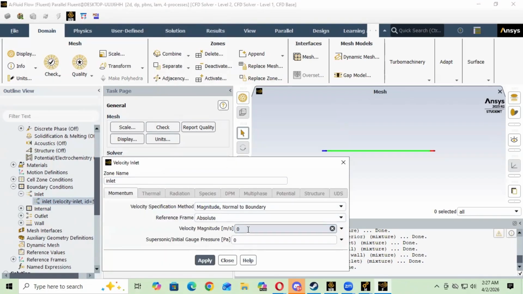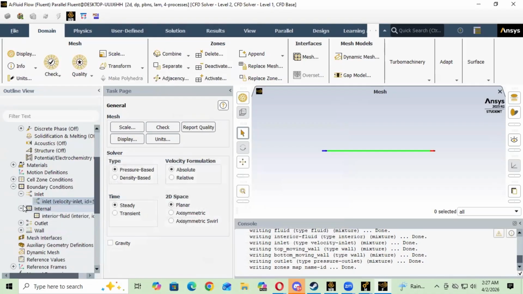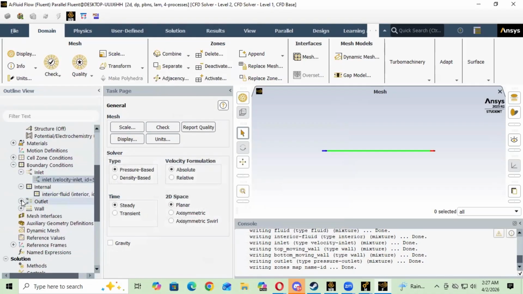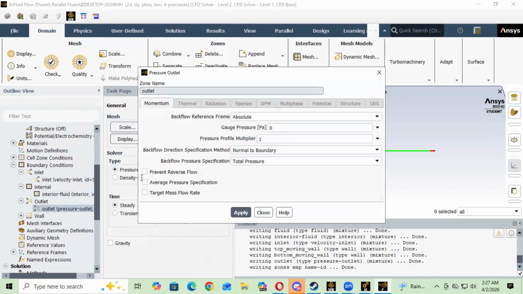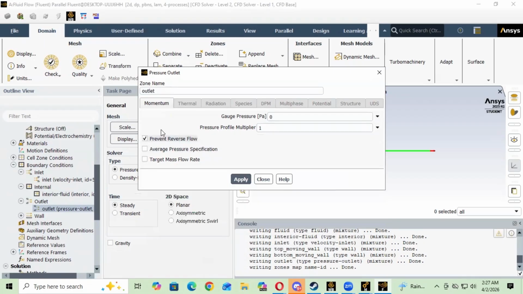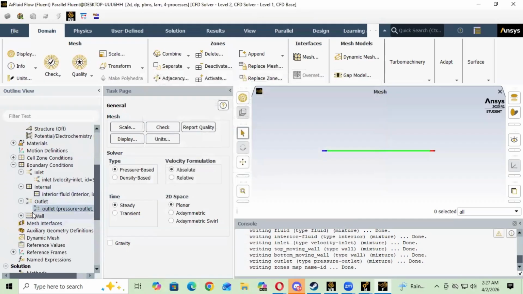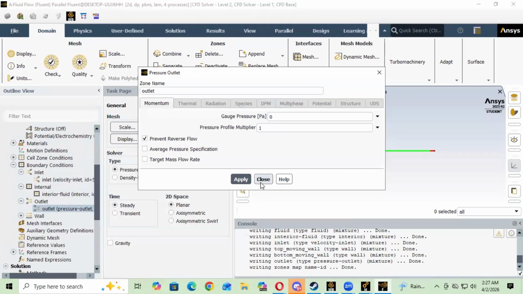So we leave this alone, and the velocity magnitude for the inlet is just going to be 5 meters per second, and we want to apply. We're gonna do that again just in case. Flow, interior fluid, we don't need to touch that. The outlet, we don't really know the velocity that we're dealing with. So all we're gonna have to do here is prevent reversal flow so it doesn't mess up the readings. Let me see if it did.